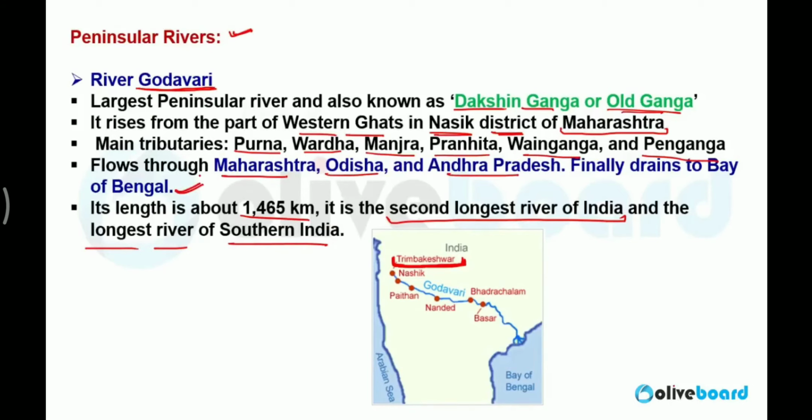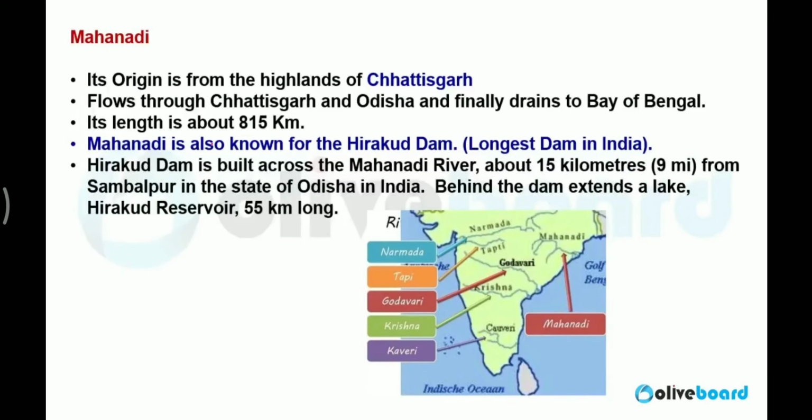So it is the largest river of southern India. Very, very important, guys. Next is Mahanadi. Here you can see we have Narmada. Narmada is a west flowing river. Tapti is a west flowing river. West flowing means flowing from east to west. Godavari is an east flowing river. Krishna, Kaveri. So all these rivers are here. Mahanadi.